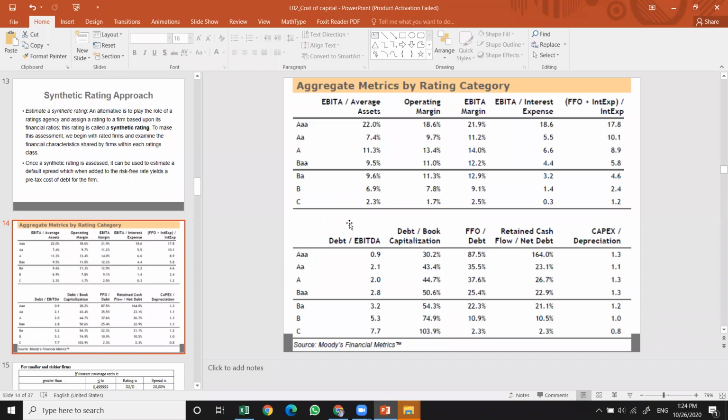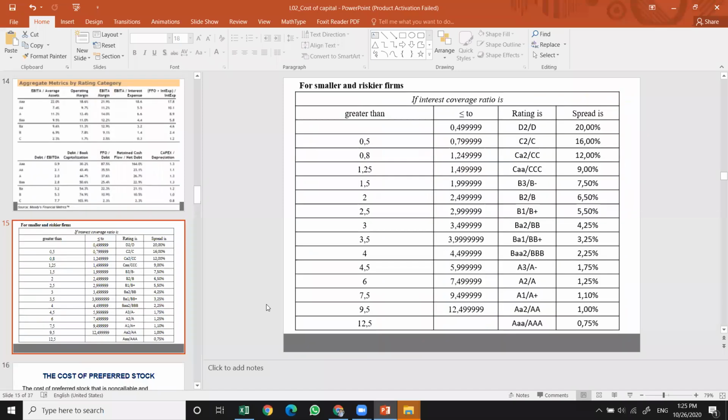You get examples of rated firms, and then you look at ratios like FFO plus expense and so on. There are some formulations that are used, but we're not going to go through them here. You will see when we get into more examples which is mostly used. This is not the most used approach, but it is still being used to come up with the cost of debt. I'm just skipping this part.